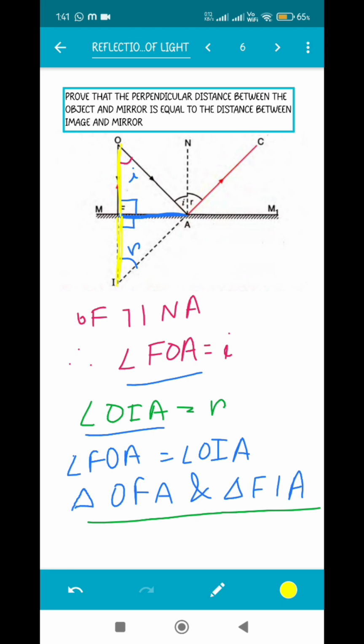Make sure whenever I am teaching you some derivation, write it down in your copy and practice it by writing. Just by seeing, you cannot practice a derivation. 2 to 3 times you write and practice, you will see it will be easy, and you will be able to understand it very easily.